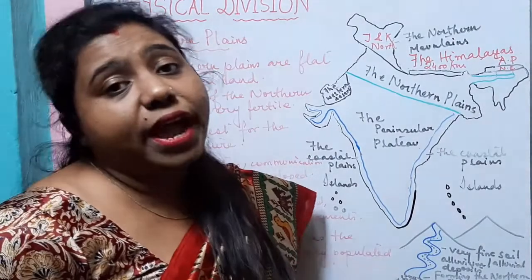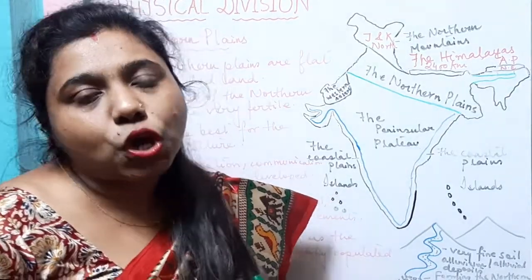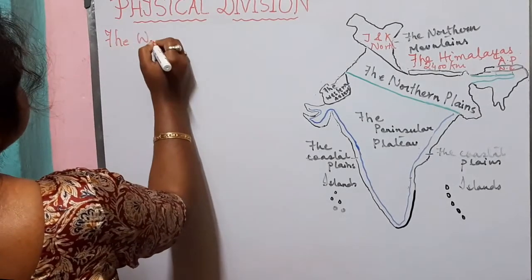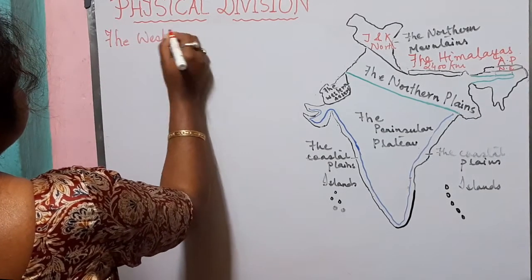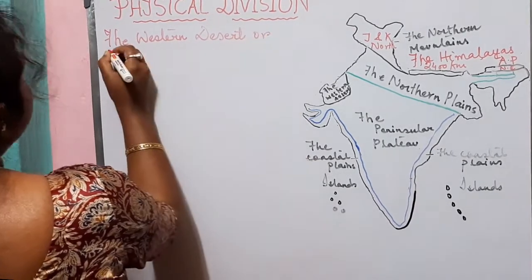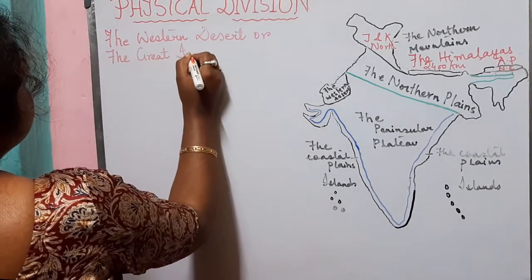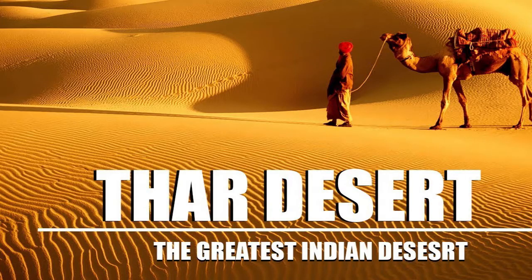Now let us move ahead with our next physiographic division, that is the Western Desert or the Great Indian Desert.